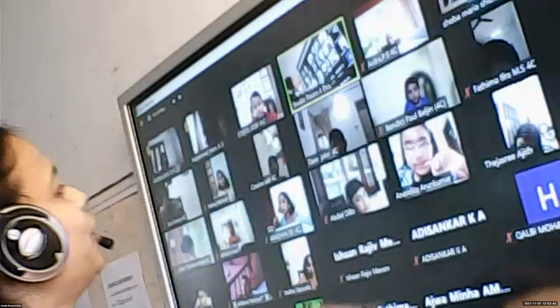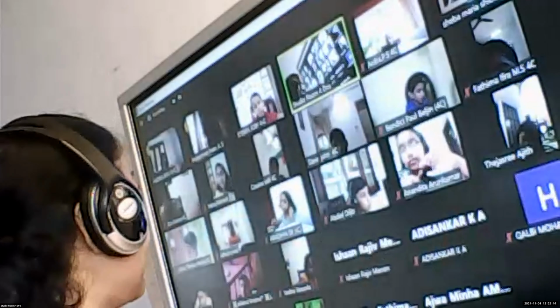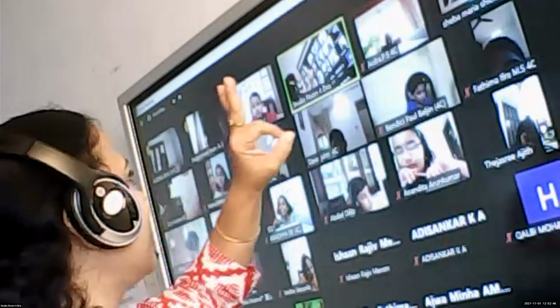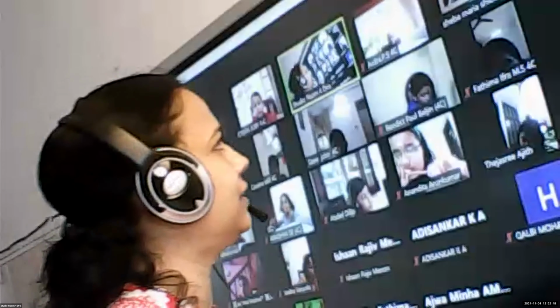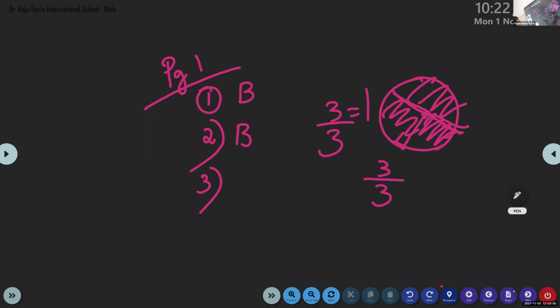So for the full, the numerator and the denominator should be the same number. Because I'm making 5 parts and I'm going to eat all the 5. If I'm going to make it into 3 parts and eat all 3 parts, that means I'm eating the full, the whole. So tell me the answer here. 3 by 3 is correct. Yes, 3 by 3. Option D. Okay, Fatima. Question number 4.